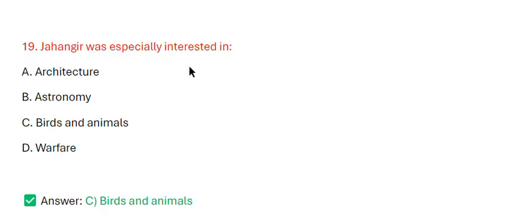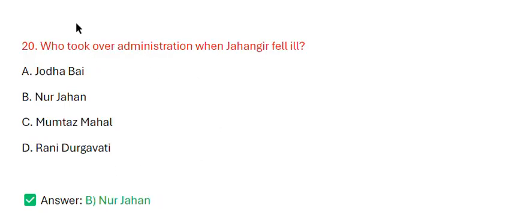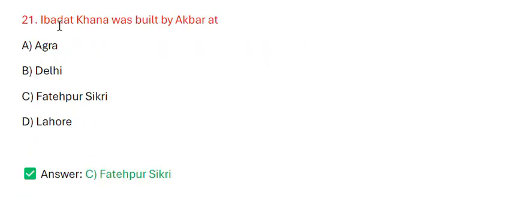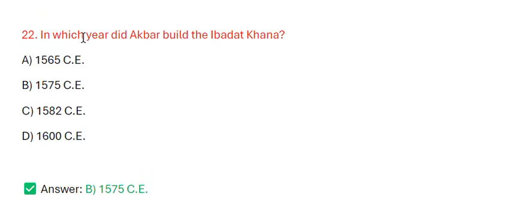Jahangir was especially interested in? The correct answer is birds and animals. Who took over the administration when Jahangir fell ill? The correct answer is Noor Jahan. Ibadat Khana was built by Akbar at Fatehpur Sikri. In which year did Akbar build the Ibadat Khana? The correct answer is 1575 CE.